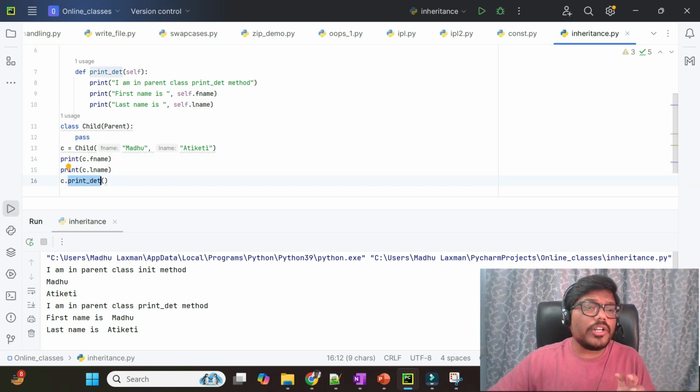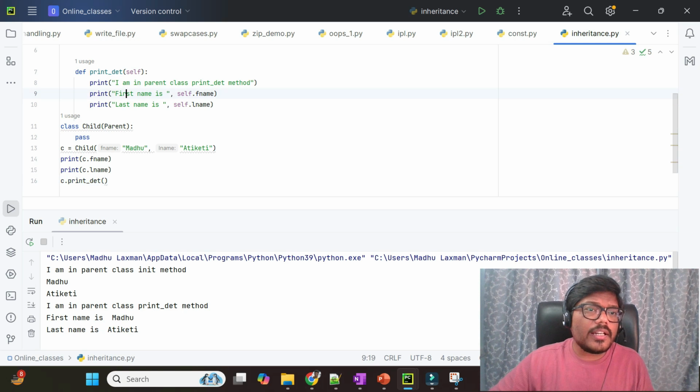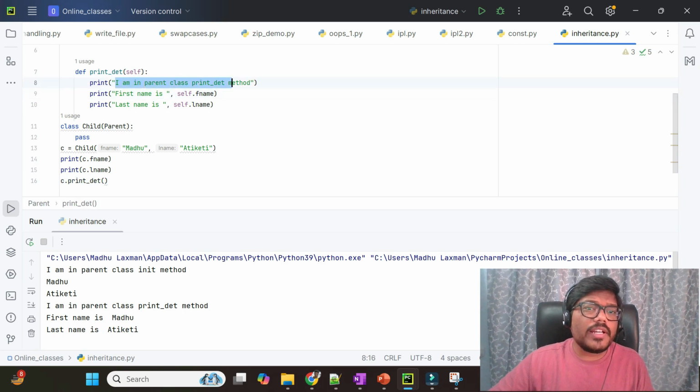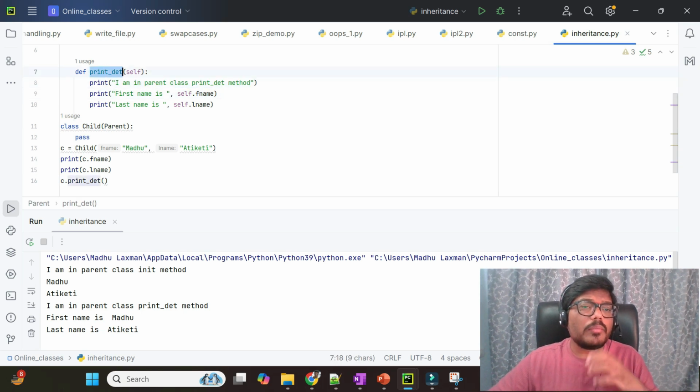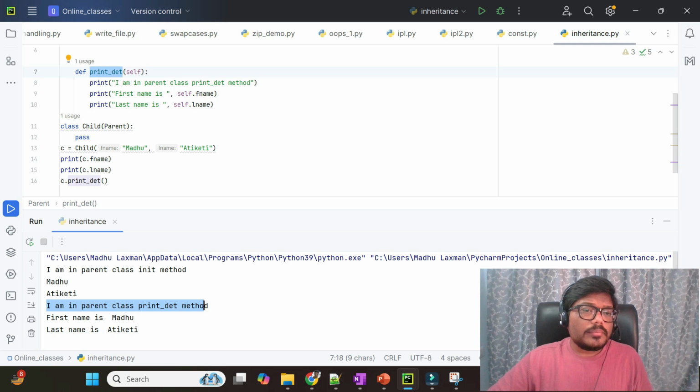This is a child instance pointing to a method in the parent class. So did it go to the parent method, to this print underscore det? Yes, it did. How can we say that? These print statements we have defined in the printed it method of the parent class, right? So I am in the parent class printed it method.